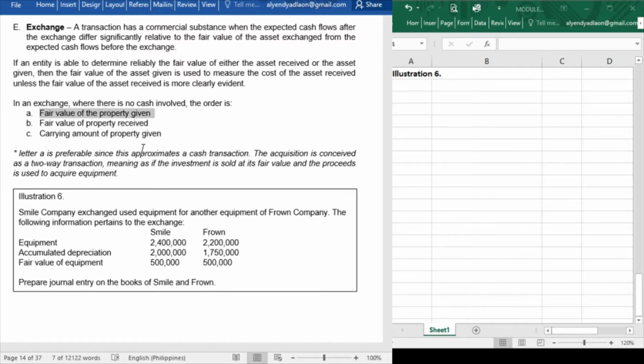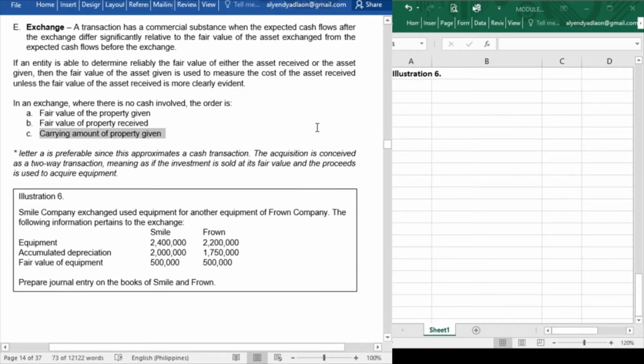Meaning, if we are to acquire a machinery, the measurement of our machinery is equal to the fair value of what we have given up. Okay? If there is no fair value of the property we have given up, then we will use the fair value of the property that we received. But if there is still no fair value of the property received, then we will have to resort to the carrying amount of the property that we have given up.